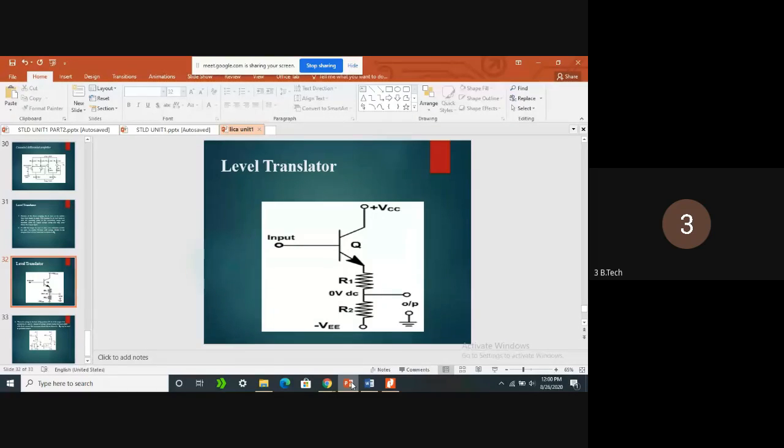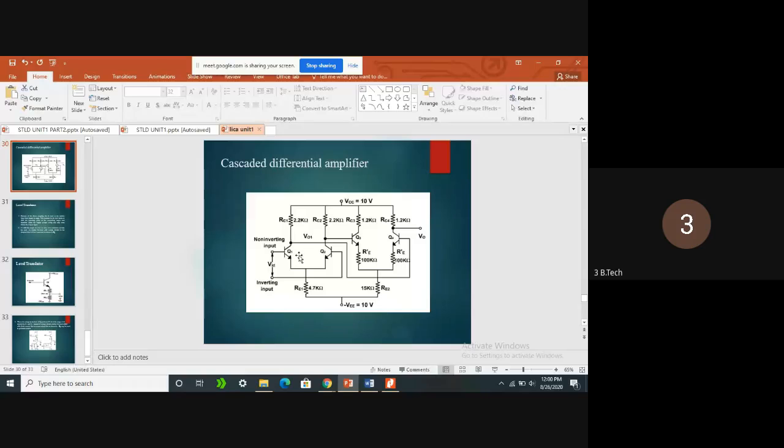We have seen the AC analysis of the differential amplifier, how the difference of two input terminals will get amplified, and the output of a differential amplifier is always equal to the difference of the inputs times the gain. If that gain is not enough, we are going to cascade another differential amplifier with the first one. So this is one differential amplifier with the help of Q1 and Q2 transistors, and another differential amplifier with the help of Q3 and Q4 transistors. The final output can be taken from the Q4 transistor in this cascade mode.